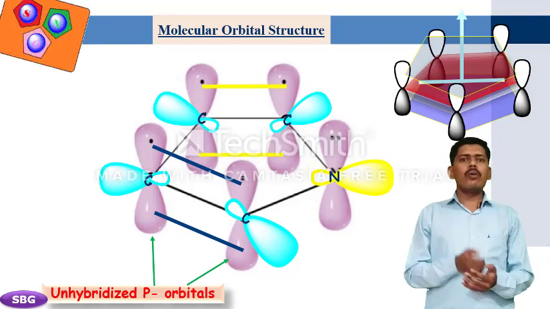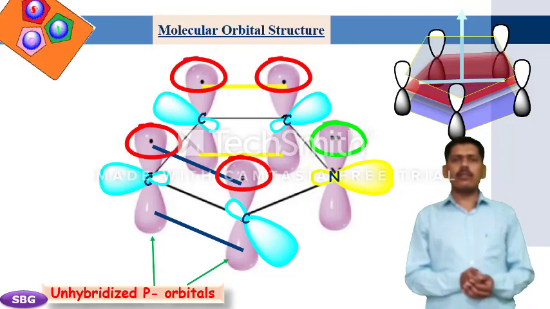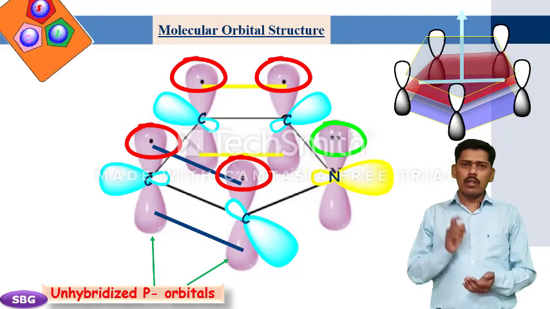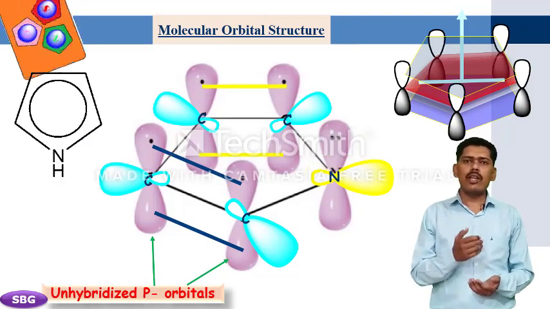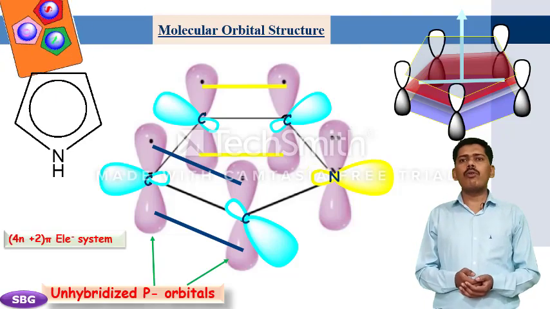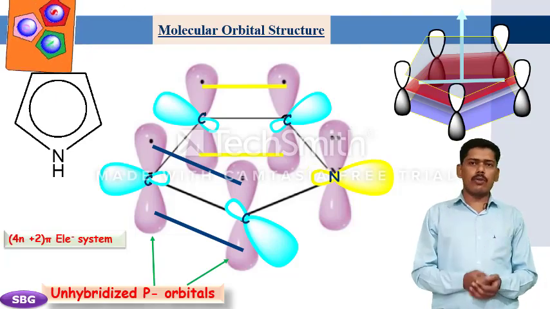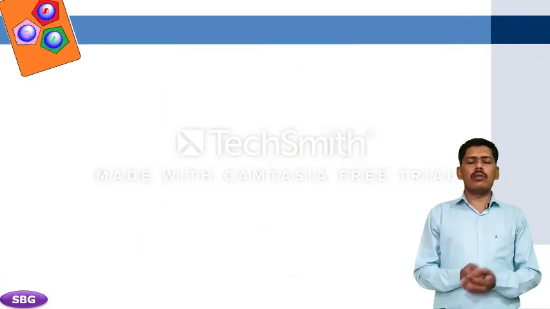The pi molecular orbital contains a total number of 6 electrons, referred to as an aromatic sextet. This pyrrole is aromatic in nature, satisfying Huckel's 4n plus 2 pi electron rule, where n is equal to 1. Next is the resonance structure of pyrrole.